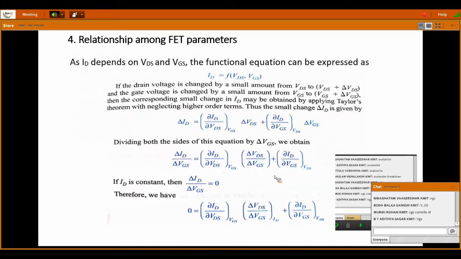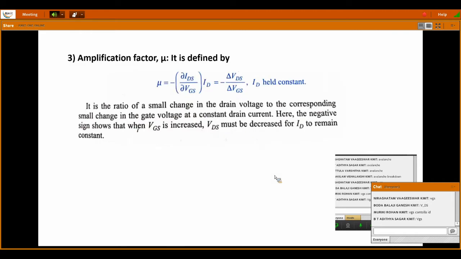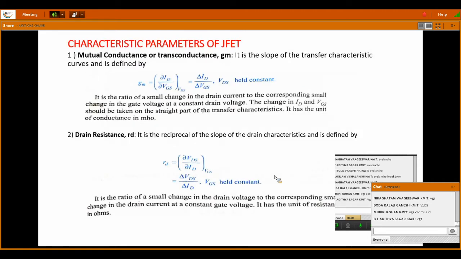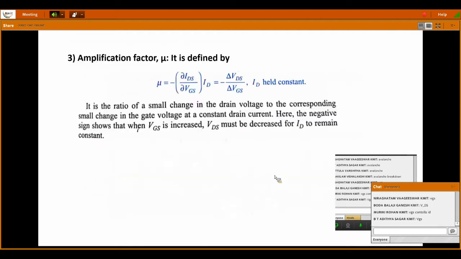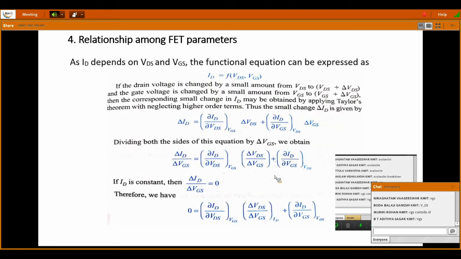Okay. And the fourth parameter is the relationship among all these FET parameters. See here, till now we have three parameters. What is the first one? GM, that is transconductance. Second is RD, drain resistance. Third is amplification factor mu. Now the fourth one defines the relation between all these three parameters, that is mu, GM and RD.